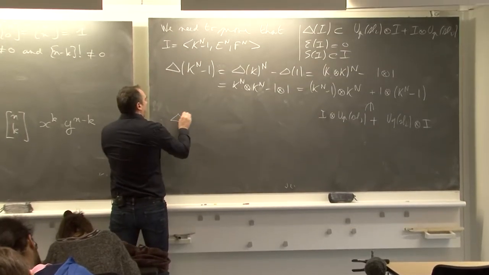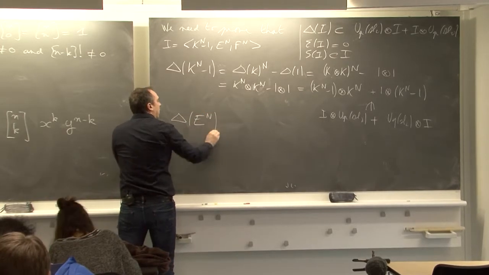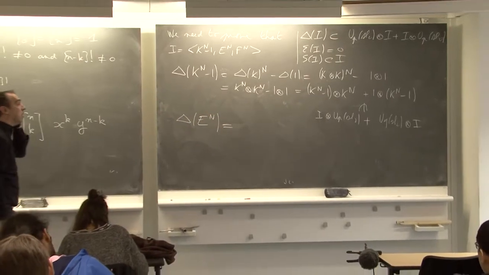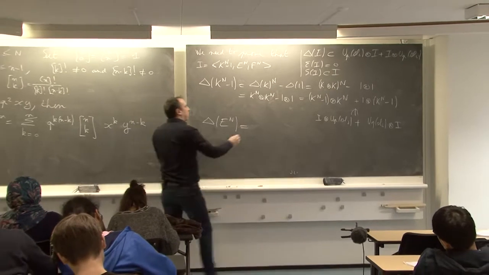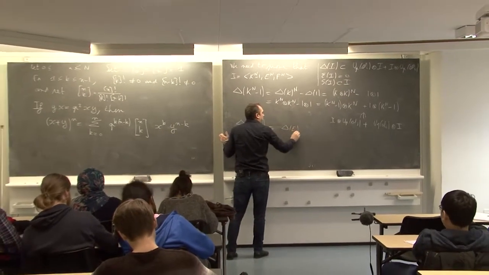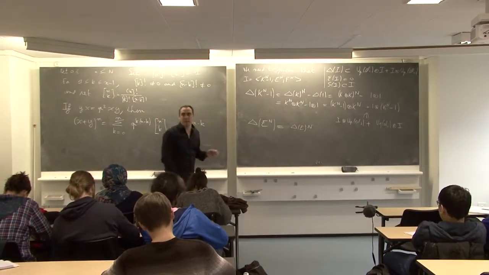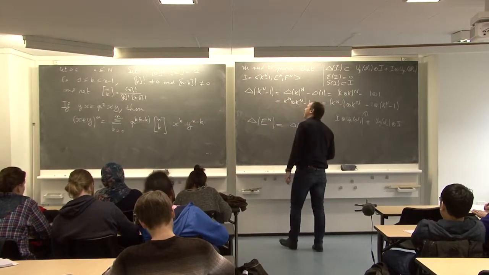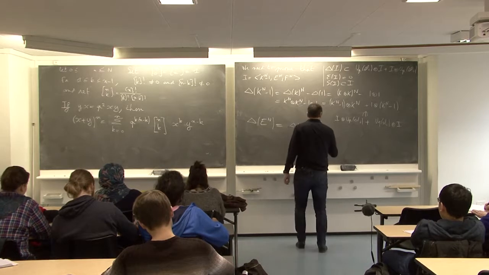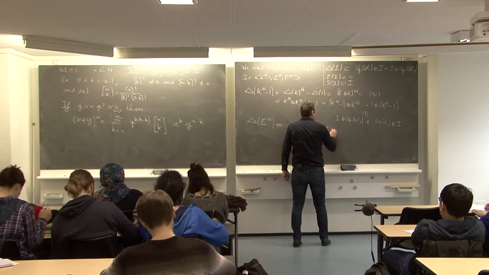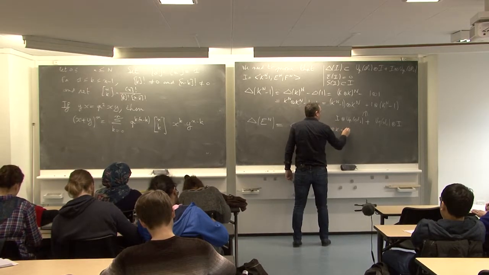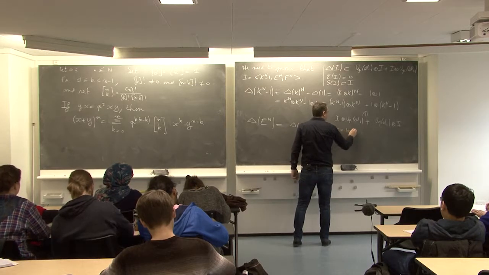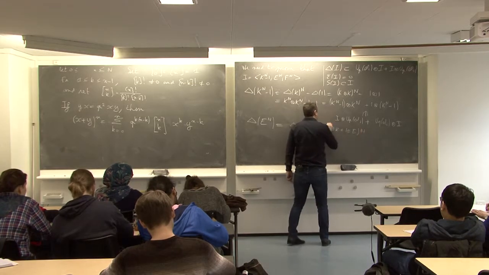Let us compute delta of E^n. What is it? So by definition, what is the coproduct of E? It is E tensor K plus 1 tensor E, to the n.